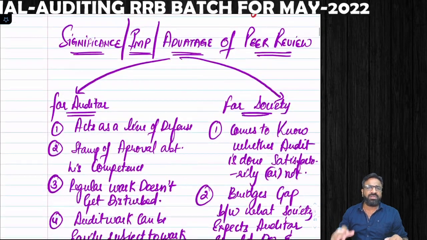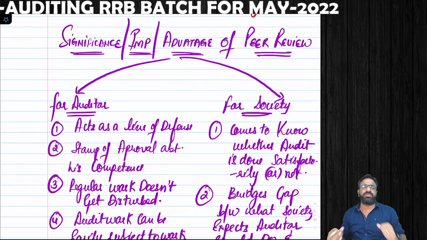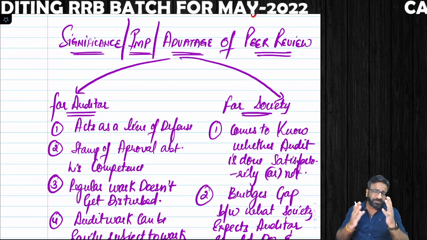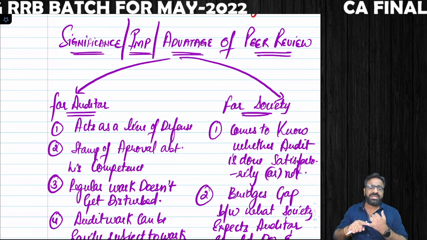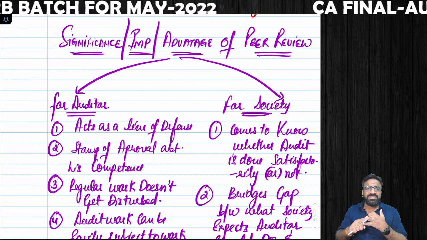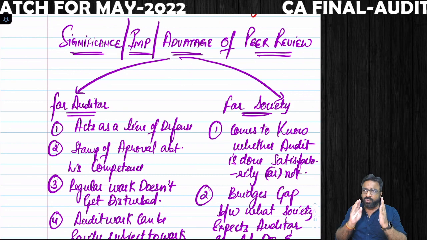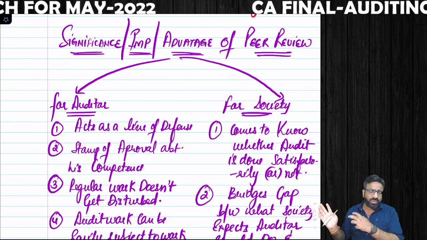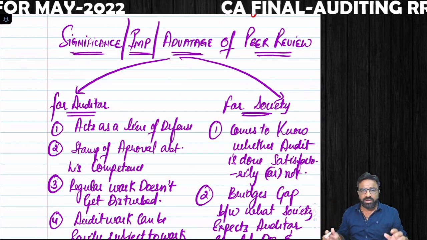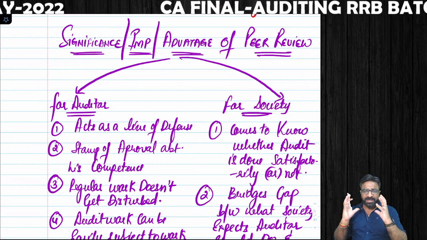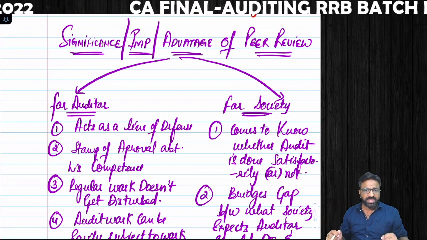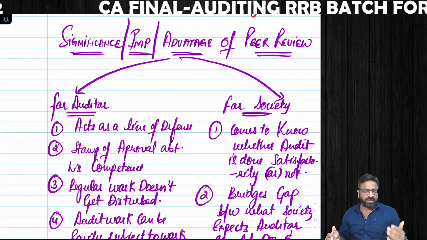Now, the next important thing is the significance and importance of peer review for the auditor. The advantage of the peer review is that it is a stamp of your competency. It is a self-defending tool. Now you can hang that peer review certificate in your office and tell the outside world, boss, I am giving quality services, right? So it demonstrates your performance. Another advantage is that your regular work won't get disturbed.